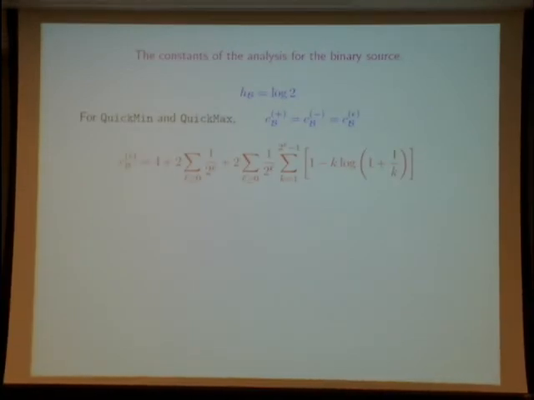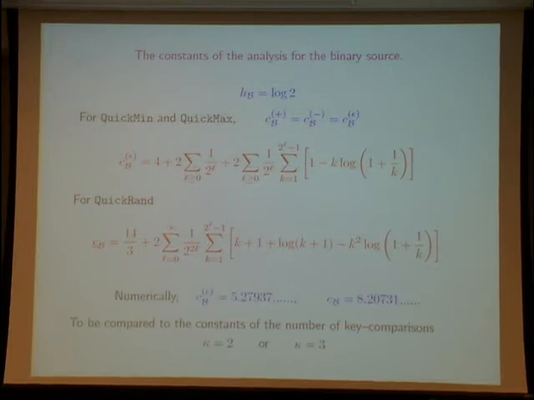Okay, so there are precise constants in the binary source. For instance, we have this expression for the constant for quick min and quick max, and for quick round. It is important to see that numerically we have here a constant which is near 5, and here near 8, which is a constant relative to the number of symbol comparisons. This constant must be compared to the constant for the number of key comparisons, which in the case of quick min or quick max is equal to 2, and here for quick round equal to 3.